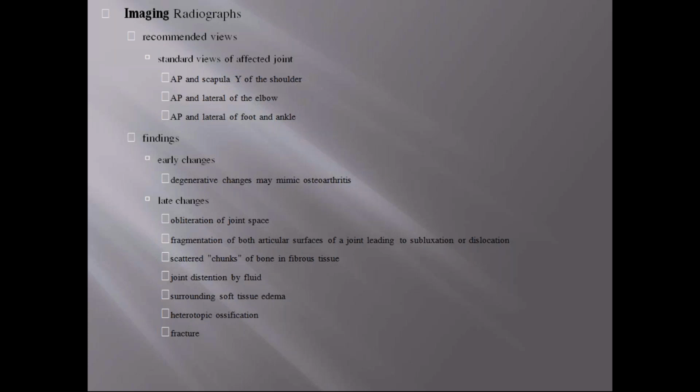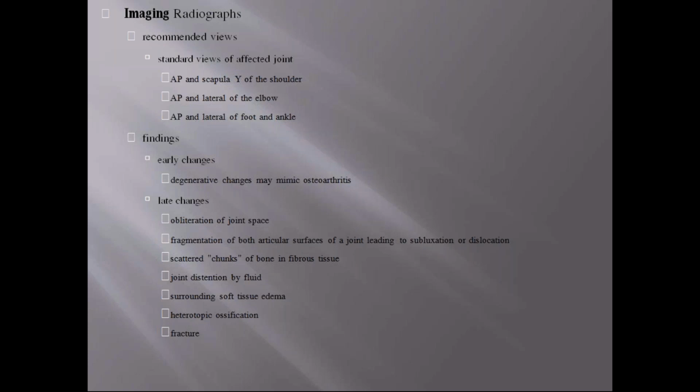If it's shoulder, then we have to take AP and scapula Y view of the shoulder. And if it's elbow, AP and lateral view. And foot and ankle also, AP as well as lateral view we have to take. And findings, as we have seen in the previous pictures, degenerative changes may be seen, and it may mimic osteoarthritis. These are early findings, but mostly the patients come in later stages only.